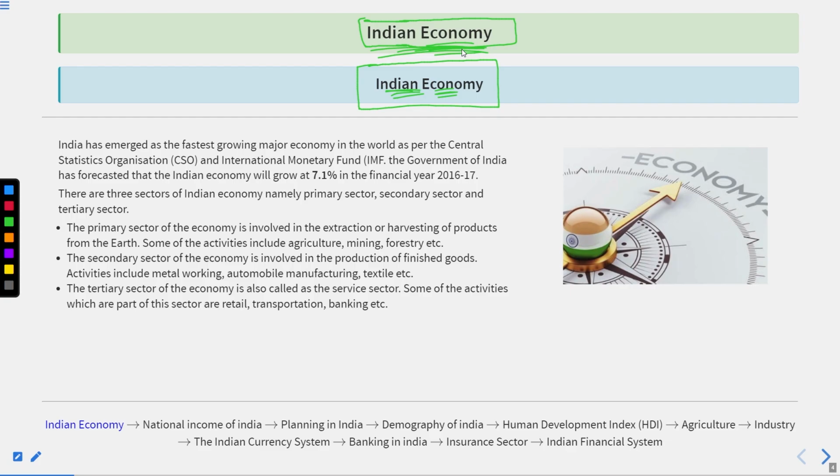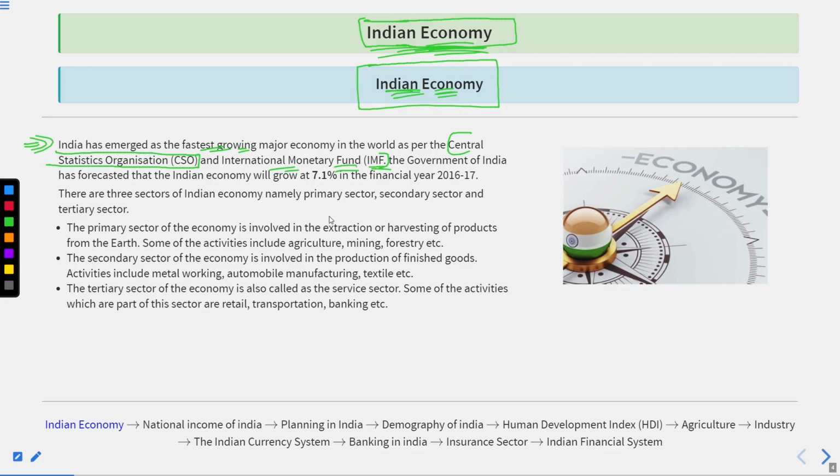In order to take the introduction of the Indian economy, we can say that India has emerged as the fastest growing major economy in the world as per the Central Statistics Organization, CSO, and the International Monetary Fund, IMF. Here remember, the Central Statistics Organization is the Indian organization that looks after the collection of data related to the economy.